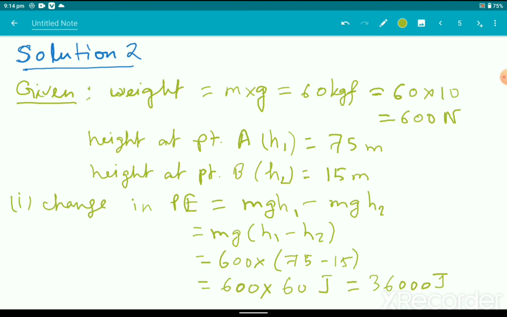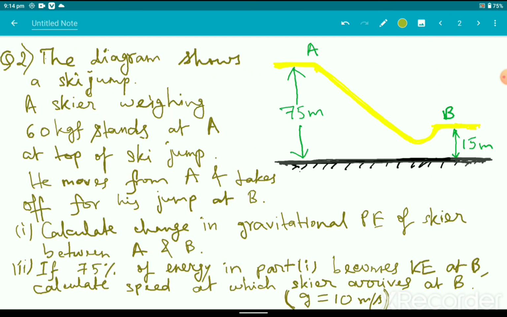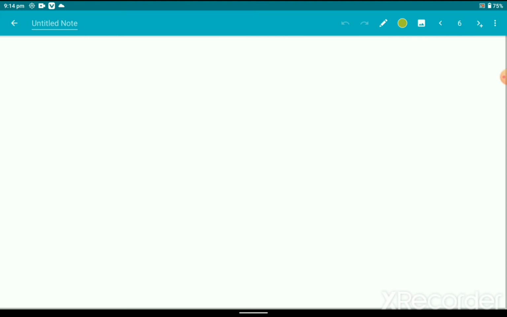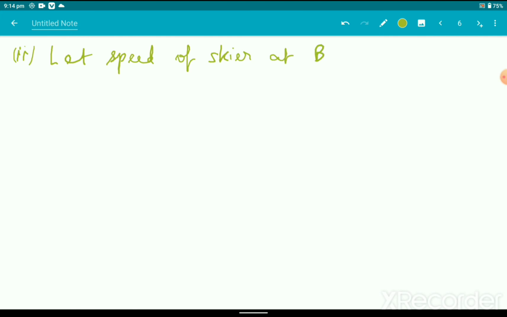Now the second part of the question says that if 75% of the energy calculated in part A, which is 30,000 joule, becomes kinetic energy at B, calculate the speed at which the skier arrives at point B. Let us consider the speed at point B to be V. Second part of the solution: let the speed of the skier at point B be V. You can write that half mv square, this energy has been formed from the change in potential energy, and we have to take 40% of it.